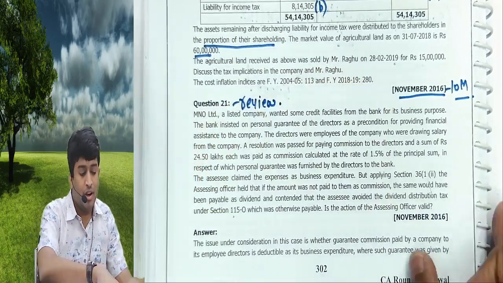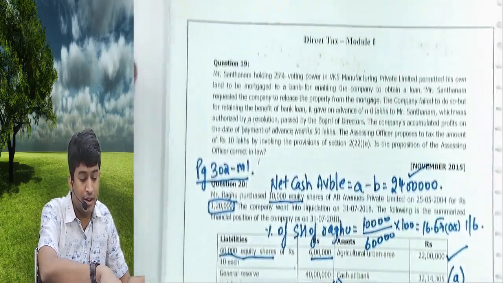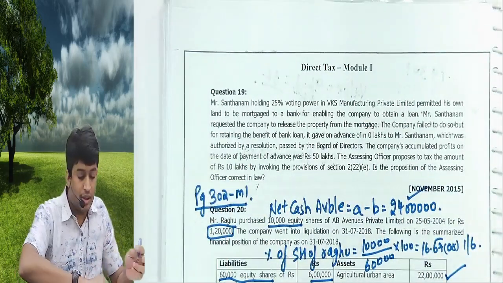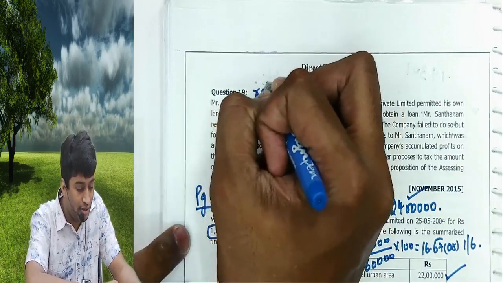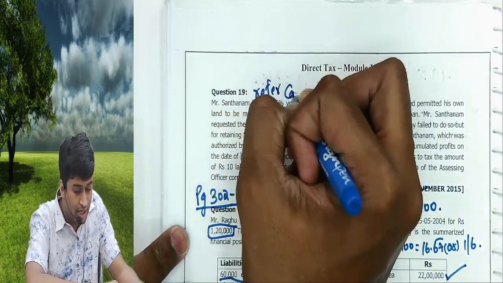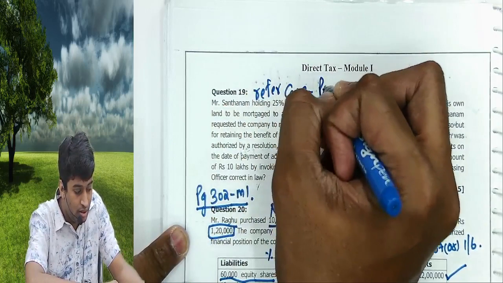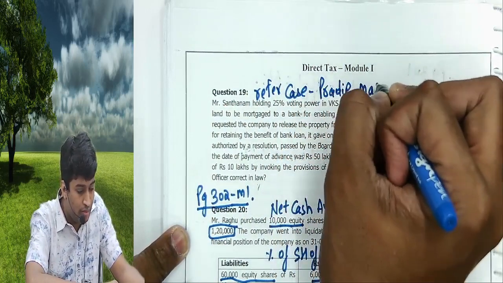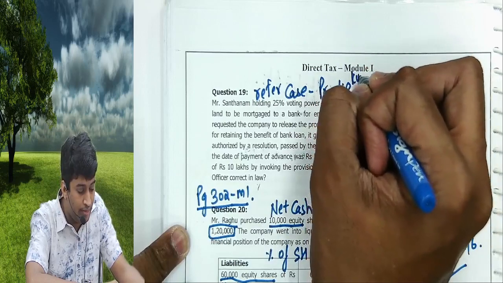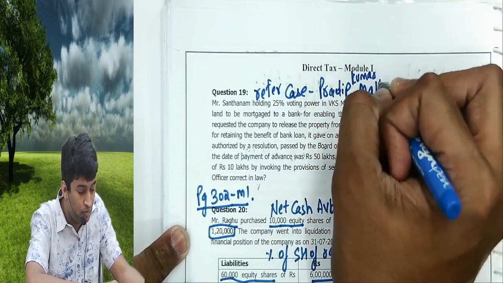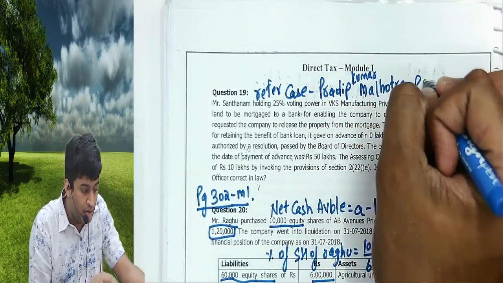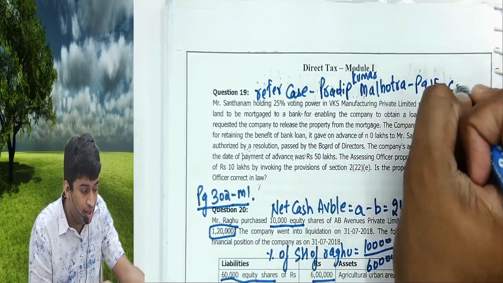Okay, 20 is completed. For 19, write this: refer case Pradeep Kumar Malhotra, page 15, case law material.